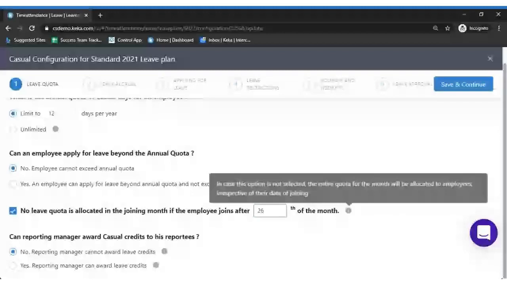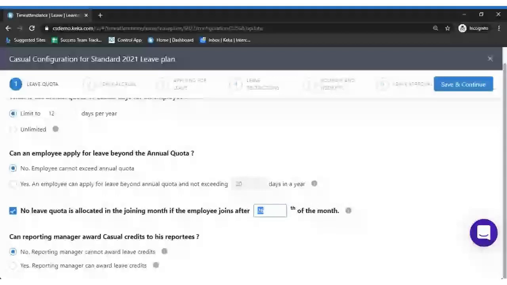If this option is not selected, the entire quota for the month will be allocated to the employee irrespective of the joining date. In case you give any date such as the 26th, if he joins after the 26th, he would not be getting the quota for that particular month. So I'll just select it as 26th.